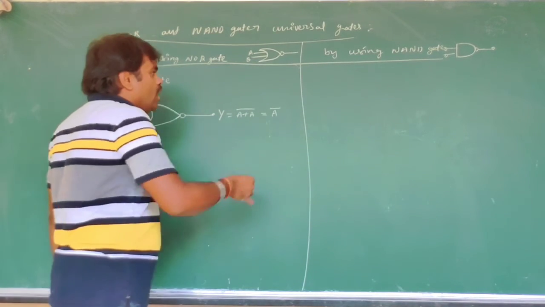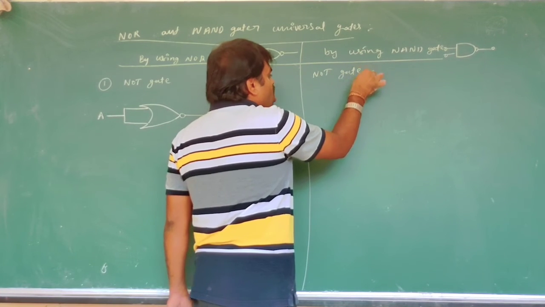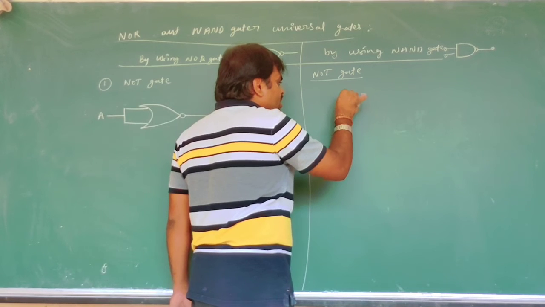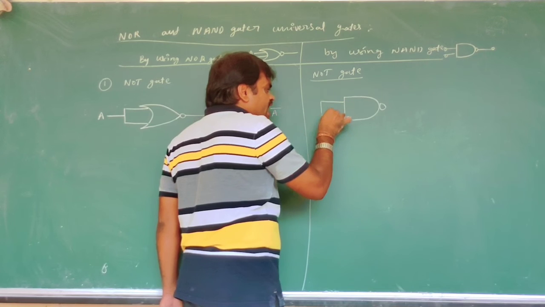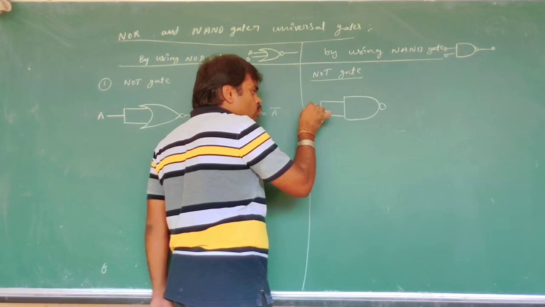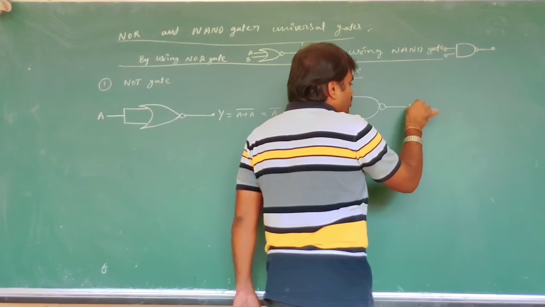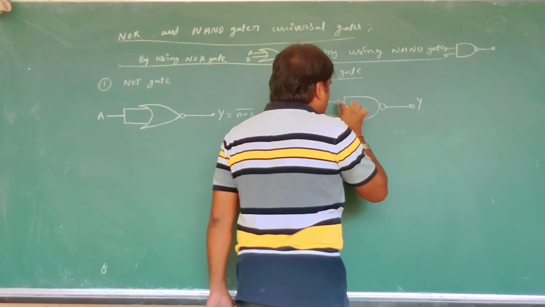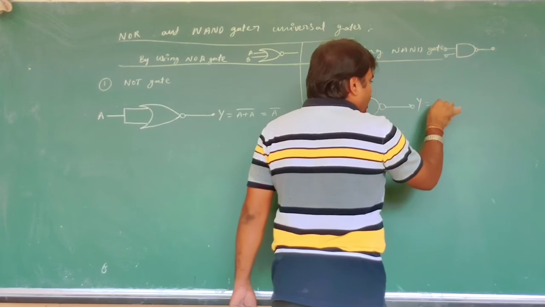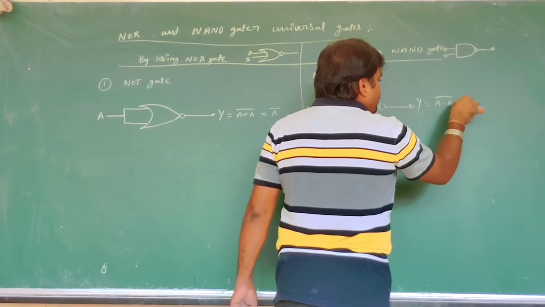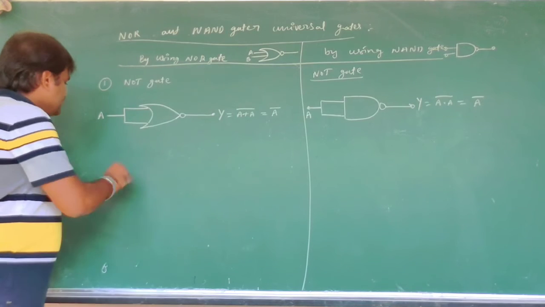You got it. Now, similarly by using NAND gate we construct the NOT. The NOT gate has only one input, that's why the two inputs of the NAND gate are connected to one input A. Then we write Y is equal to A dot A whole bar, that is A bar. This is the NOT gate.